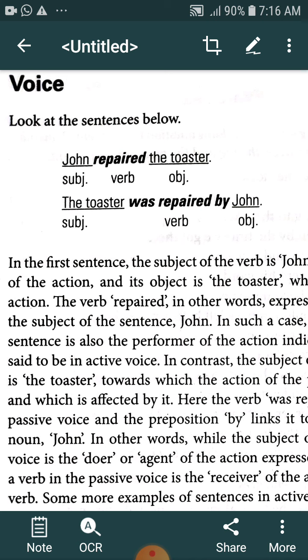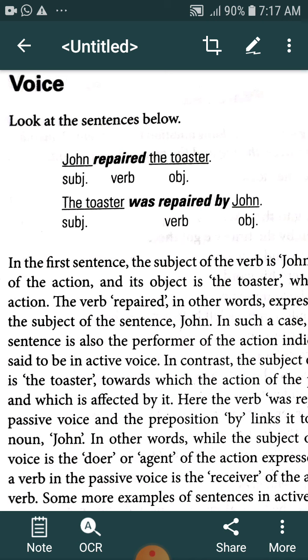But when we consider both sentences, in the first sentence John performed the action of repairing, and that action is received by the toaster. John is the performer of the action, and the toaster is the receiver. So, in active voice, the subject performs the action and the object receives the action, means suffers the action; the object is affected by the action performed by the subject.